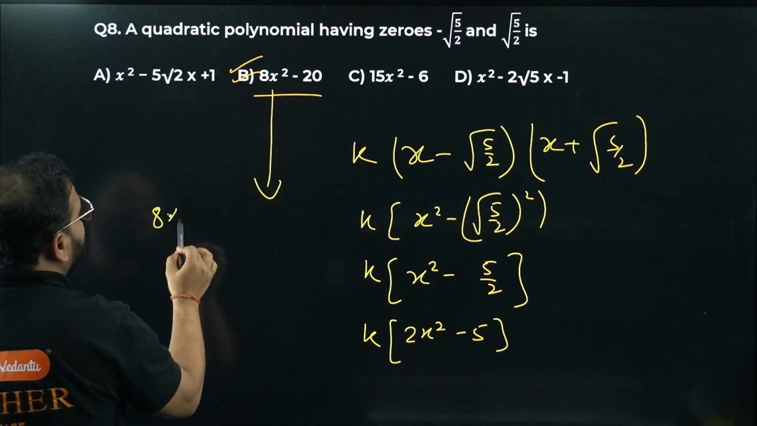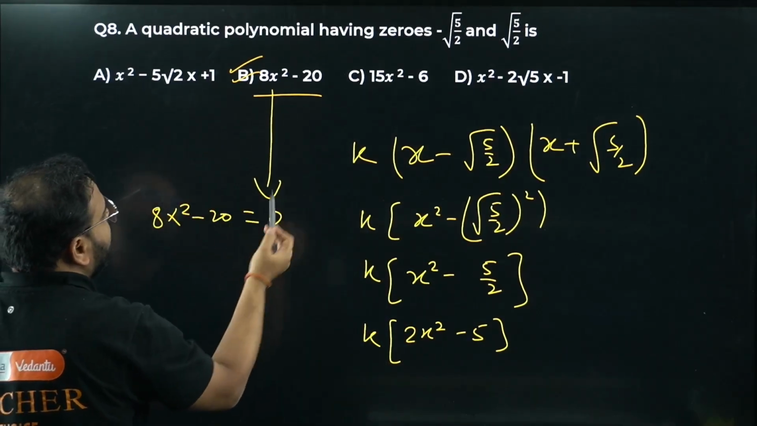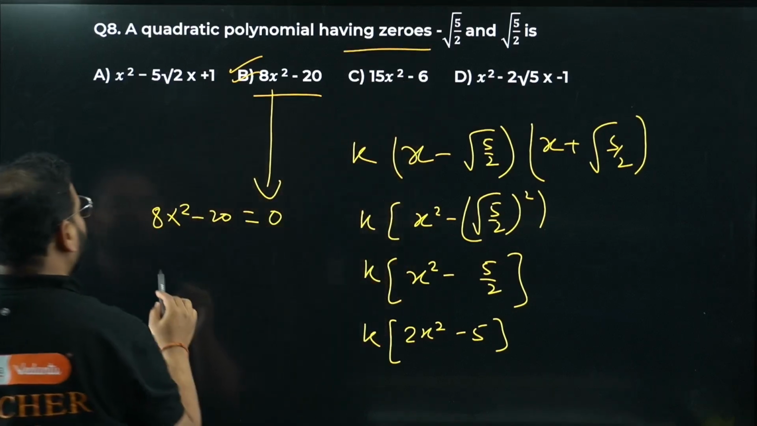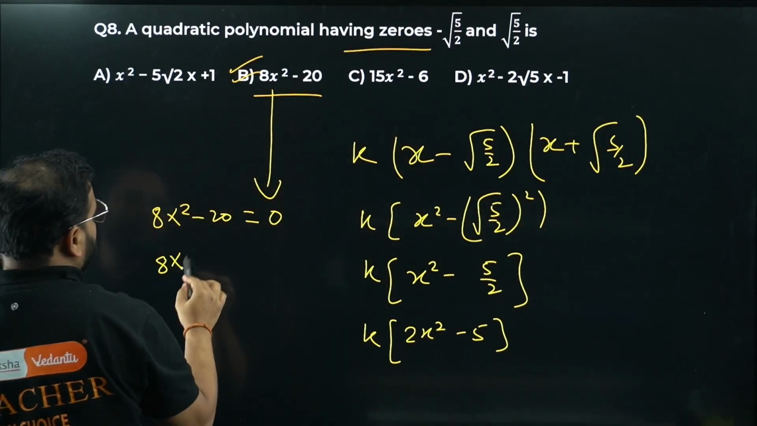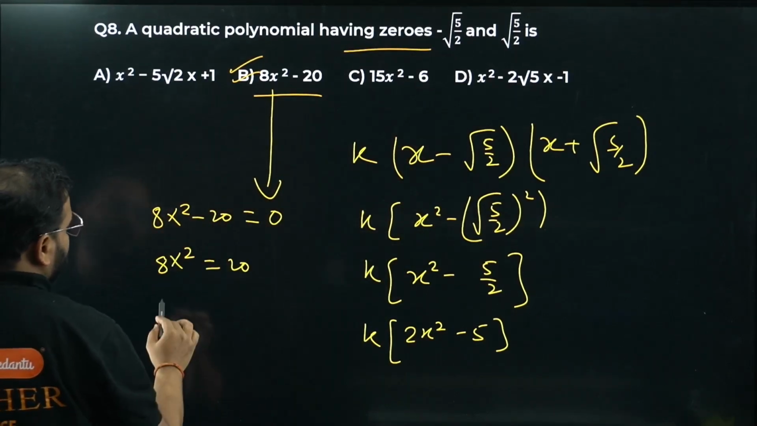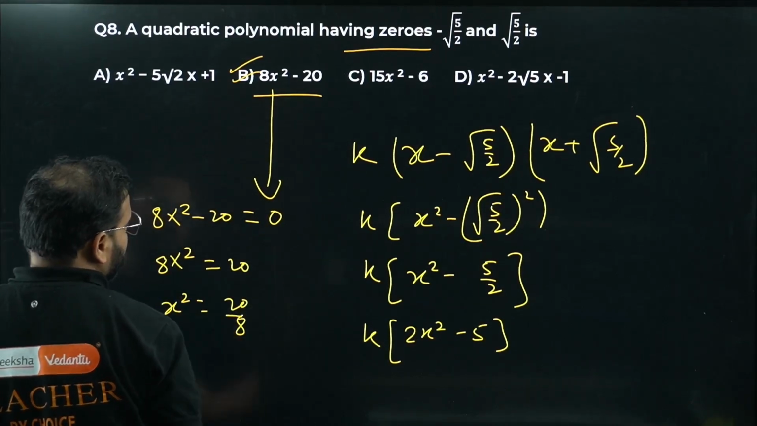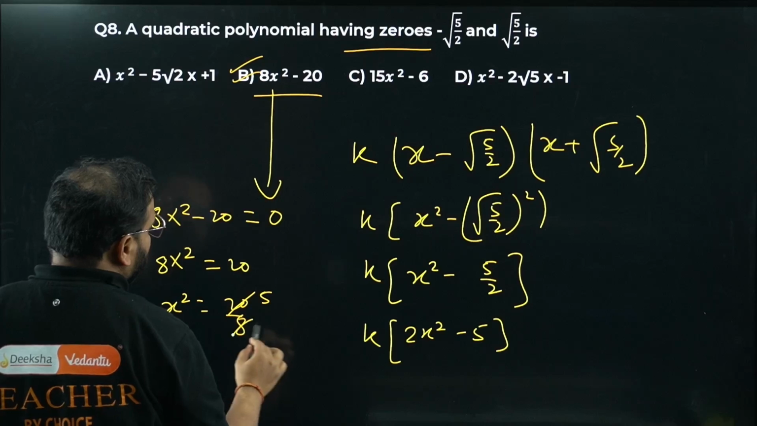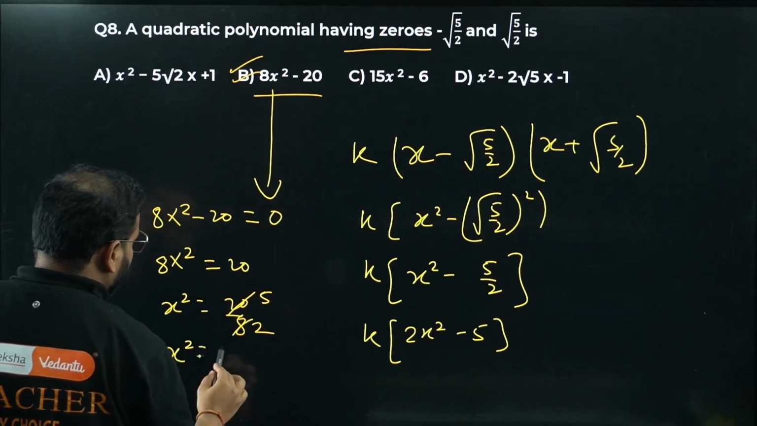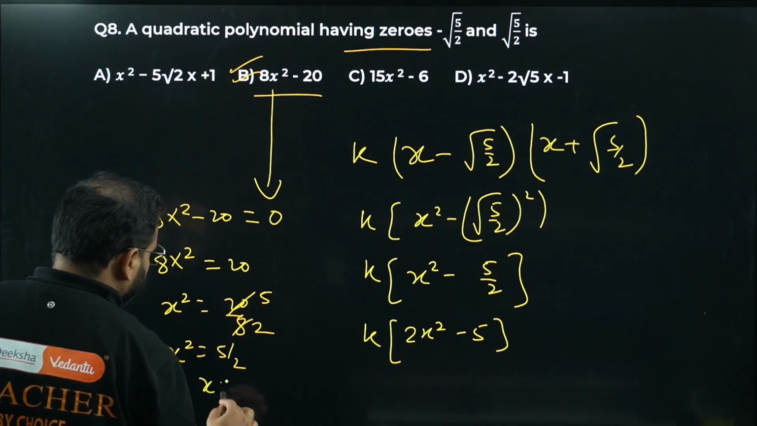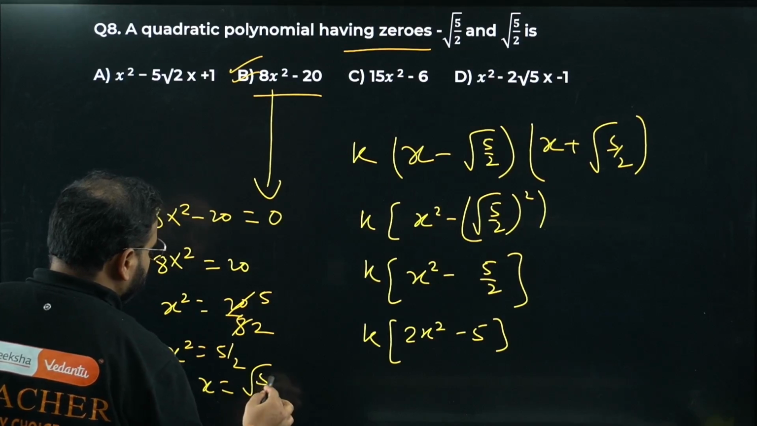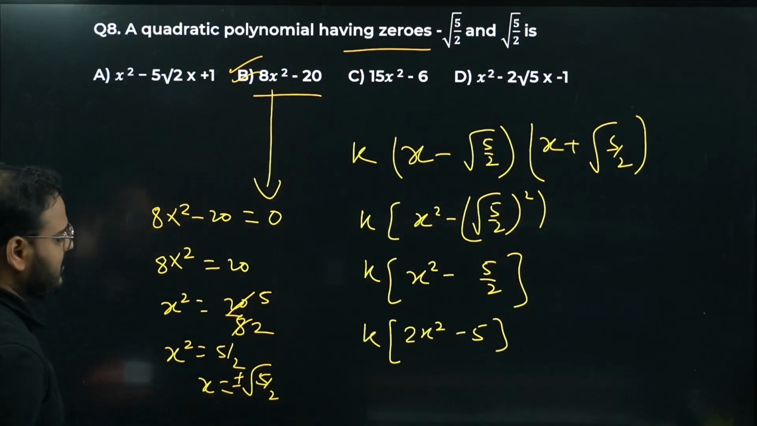Check this out here. 8x square minus 20, we'll keep it as 0, no? Because we're looking for finding the zero value. What are you gonna get? 8x square equals to 20, right? So you're gonna get, bacha, x square equals to 20 by 8, which is nothing but 4 5s are 20 and 4 2s are 8. So x square equals to 5 by 2. So x equals to plus minus root 5 by 2.